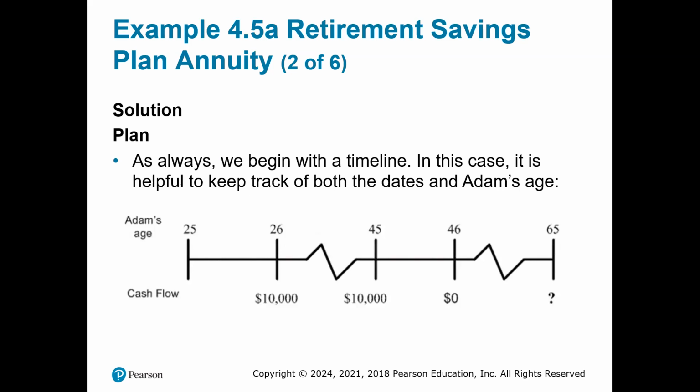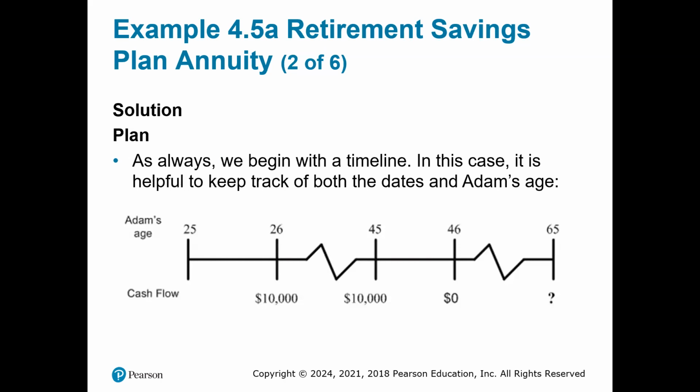As always, we begin with the timeline. You see the timeline here. In this case, it is helpful to keep track of both the dates and Adam's age. Starting at age 25, and 65.